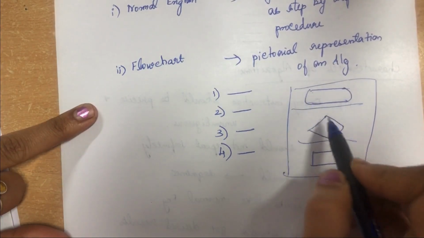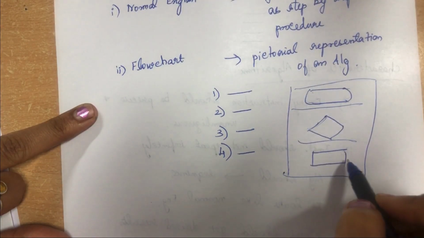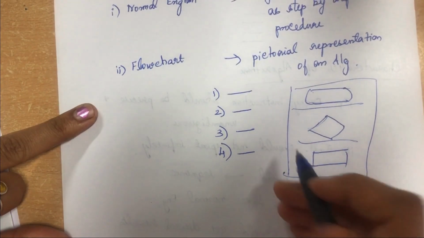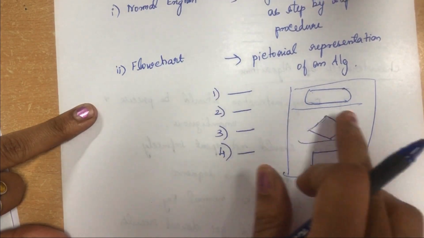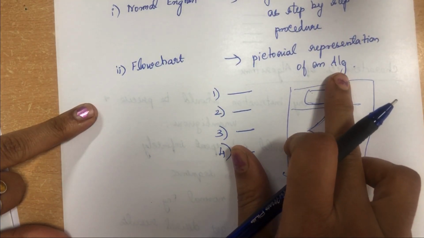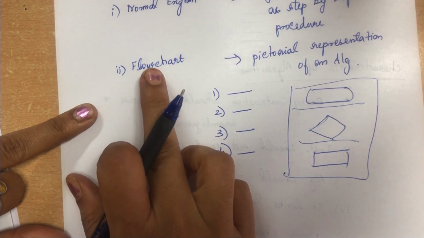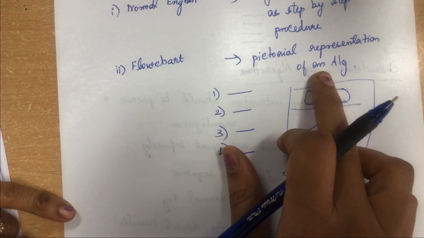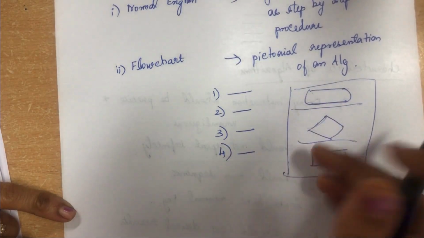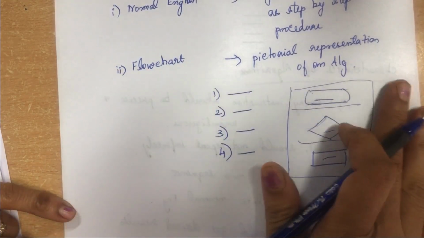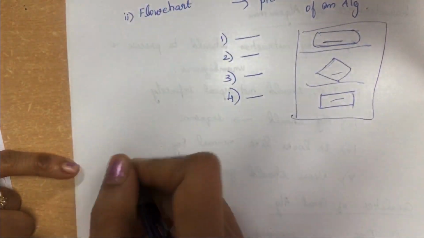You have an oval shape, a diamond shape and a rectangular box. You can use any of these symbols to represent your algorithm. So a flowchart is a pictorial representation of an algorithm. How do you draw it? By using symbols, and inside the symbols you write the instructions. You will study flowcharts later.